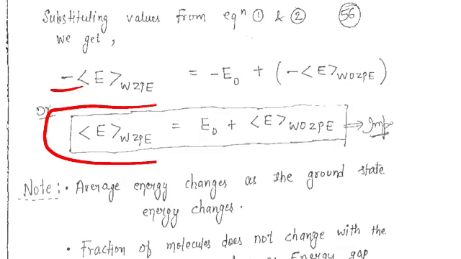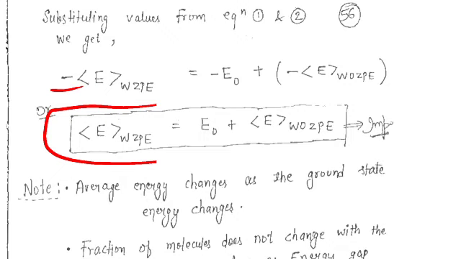If you know the actual energy of the system without zero point energy, then you just add the ground state energy, and you will get the energy of the whole system.